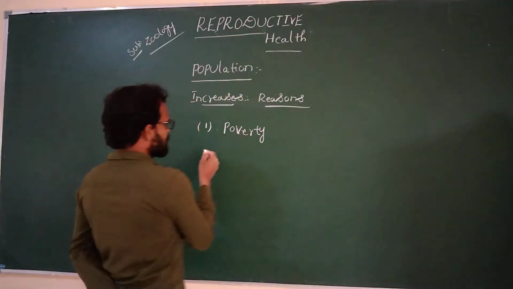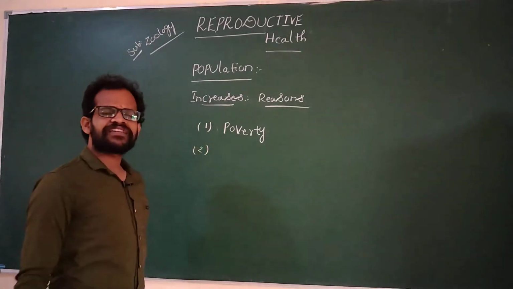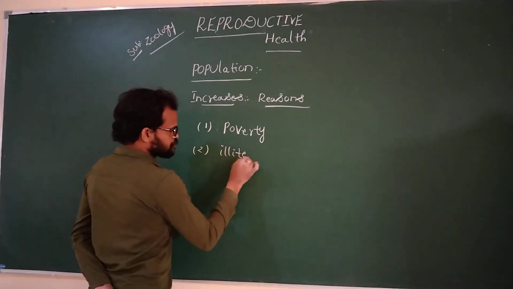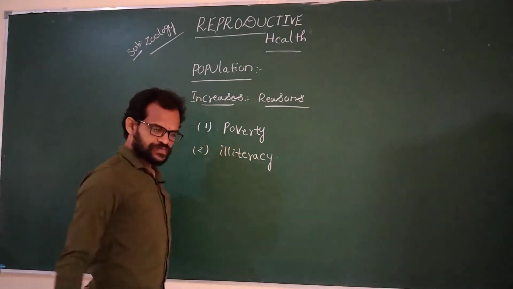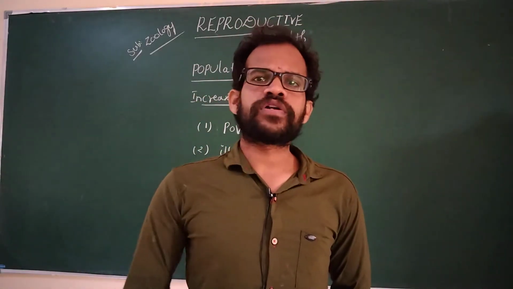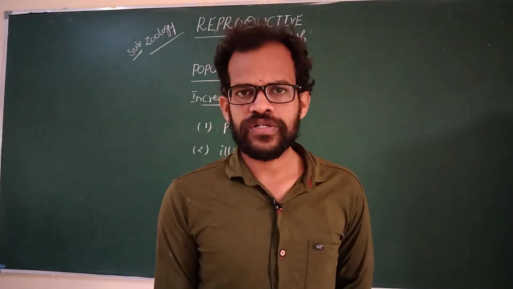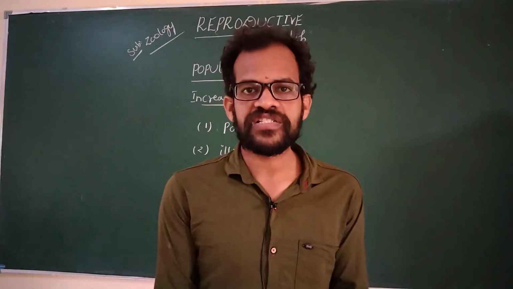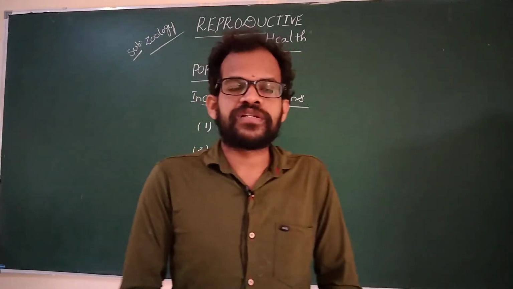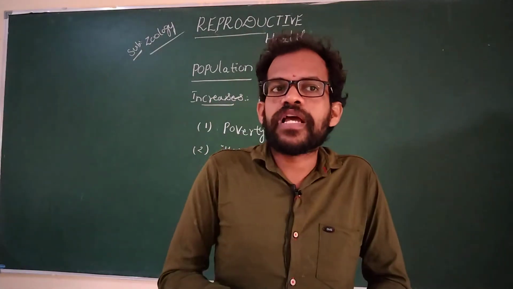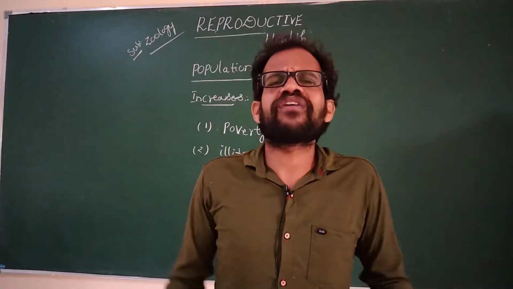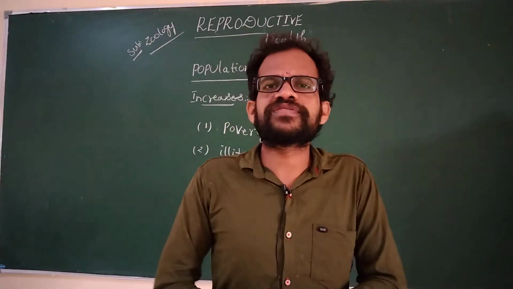The second main reason after poverty is illiteracy. Illiterate people are uneducated. They participate in sexual reproduction and don't know that when the population increases they will face problems. Once everyone is educated, everyone will be aware that when the population increases, they face many problems because of lack of food. As population increases, food levels are less.